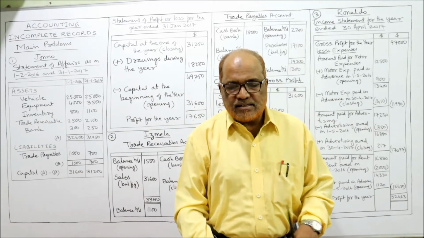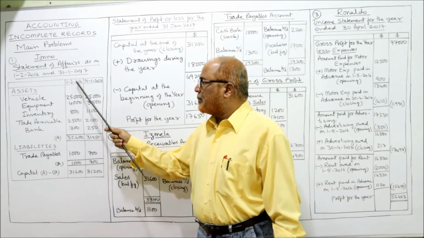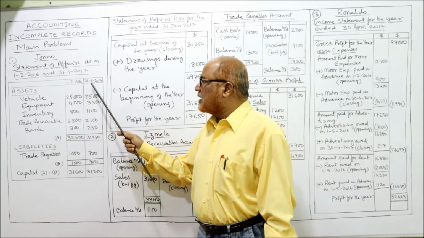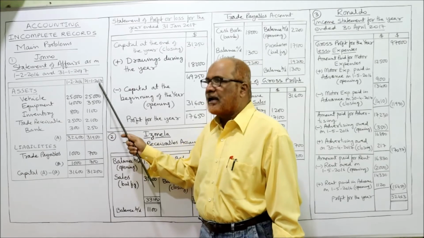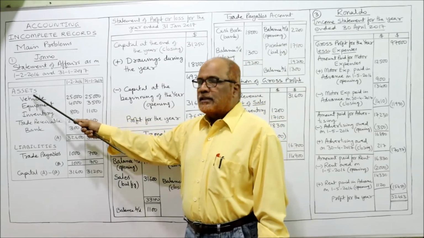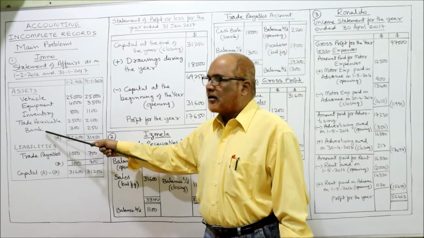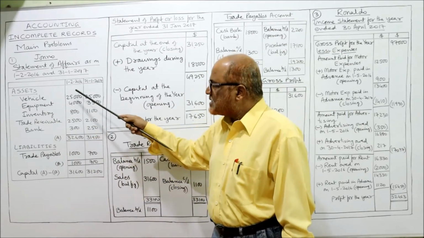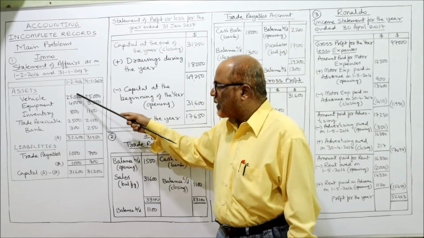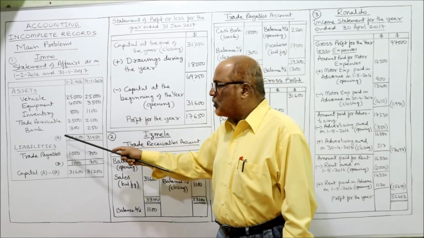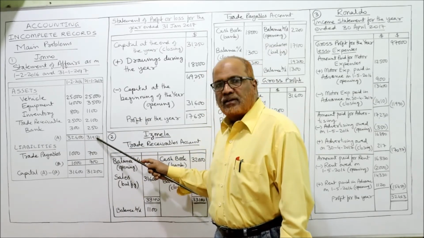Now, assets, liabilities. I have prepared two columns. First column 1st February 2016 and second column 31st January 2017. Beginning of the year, end of the year. Assets. The assets are vehicle, equipment, inventory, trade receivable, bank. These are the assets, given for the beginning of the year and end of the year. As it is, whatever is given in the problem, same I have taken. The total of assets are 32,600 and 31,950.